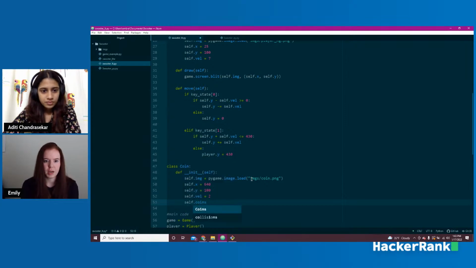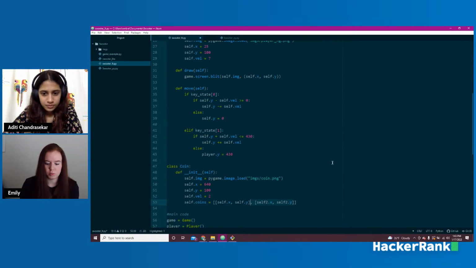And self.coins. All right, so now this is how I handle the coins. Like I said, I'm sure there are lots of ways to do this. I basically created a list of lists, so it's arrays within arrays. That's going to take the self.x and self.y. Every time we add a new coin, it's going to append it onto this list that we created here. So if I added a new coin and appended it, imagine it being like self2.x and self2.y. Okay, so that's how we're going to handle this.